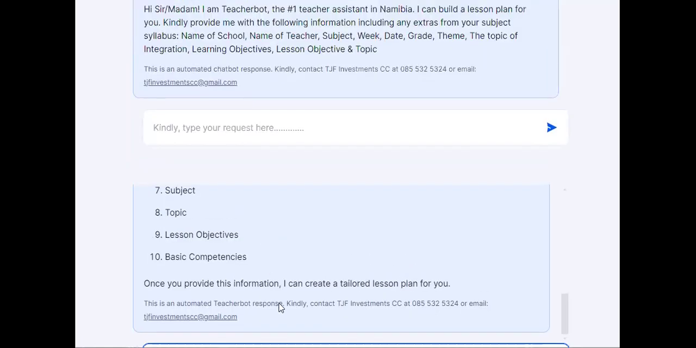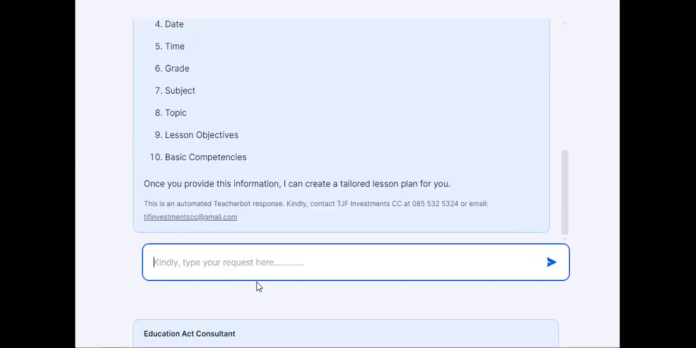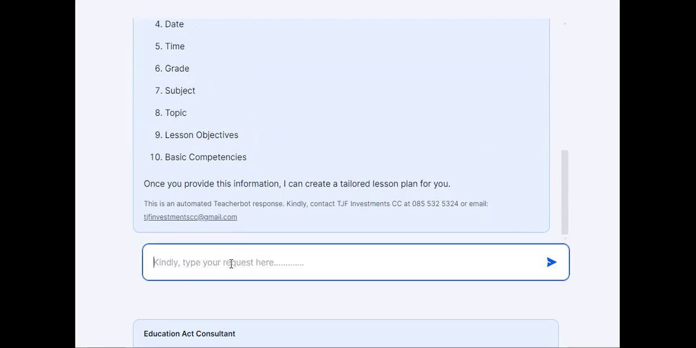What I also want to do is show something. After I've entered this info, let's say I want to know something, so let me ask Teacherbot. Just check what I'm asking: what documents can you reference when creating this lesson plan?